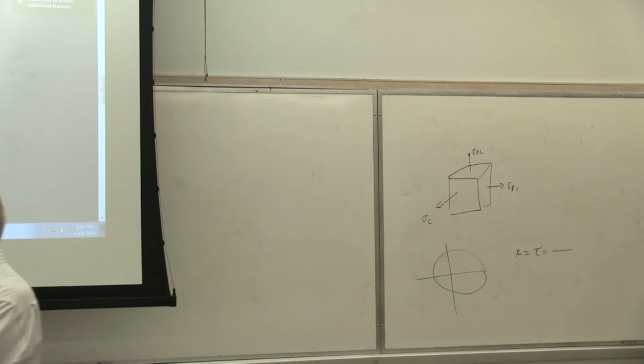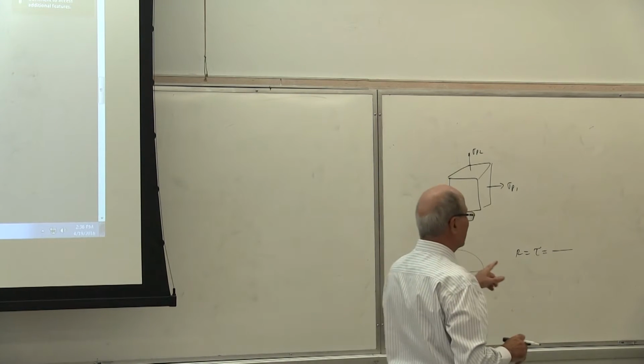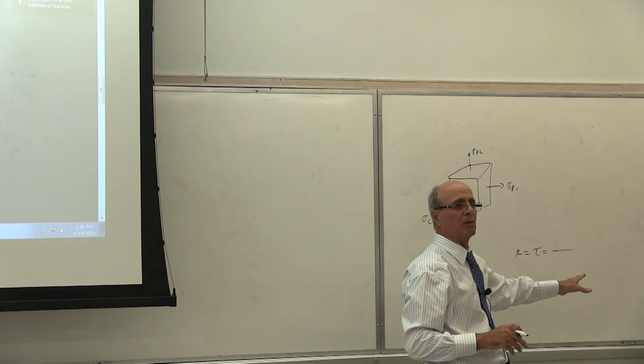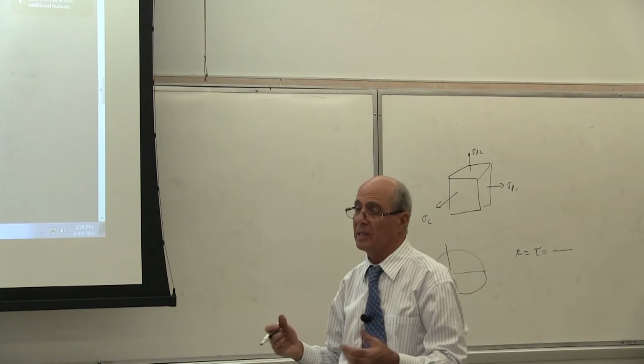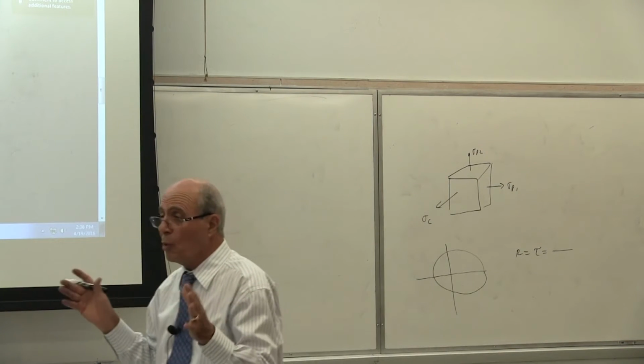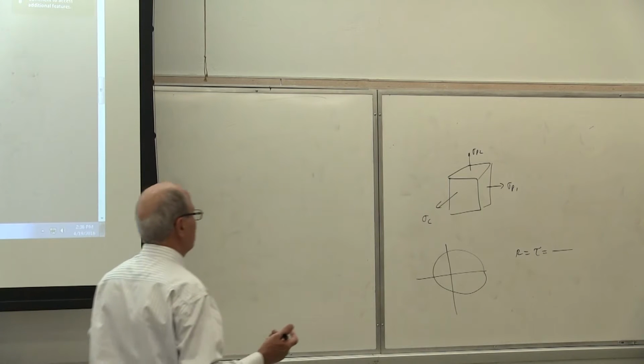Everybody understand that? I spent about a week of class, or half, showing all those pictures, in plane, out of plane, everything that comes in today's discussion as well. So therefore, you have to decide, okay, this is my tau max, in plane tau max, yes or no? Is this the absolute maximum? You have to prove it for me. Some of you may know the answer, but if you don't put anything down, I don't know what your answer is.